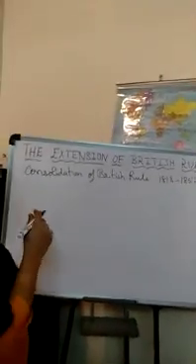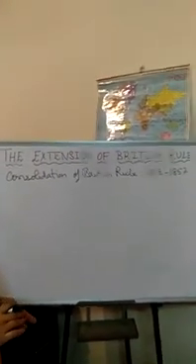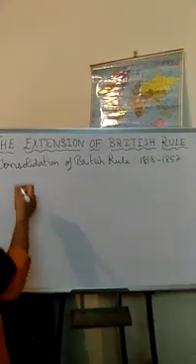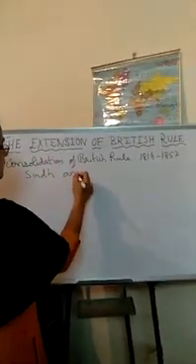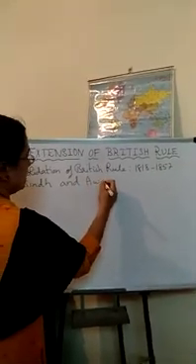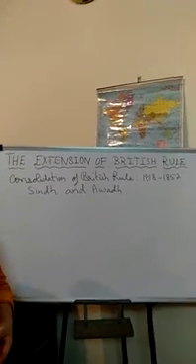The British annexed almost all the territory of India, and they even included Sindh and Awadh, and also all the smaller states.